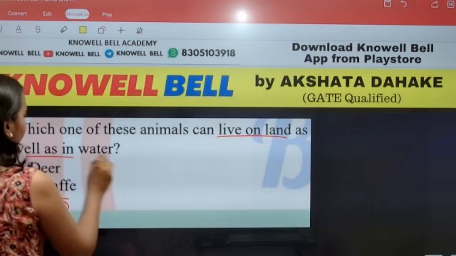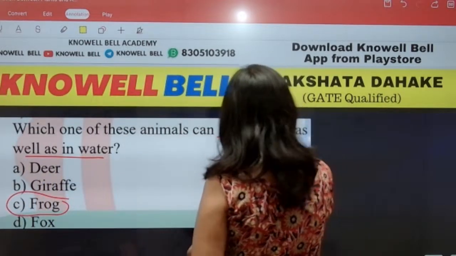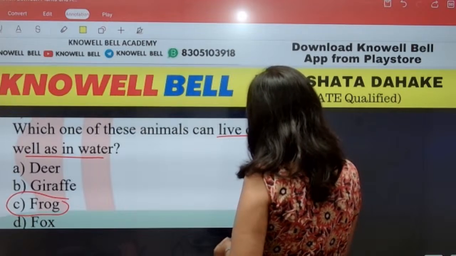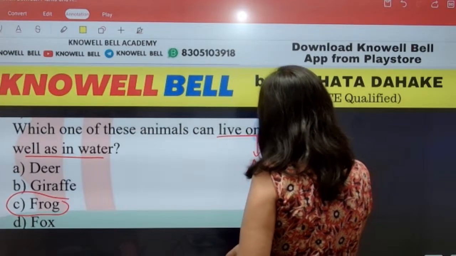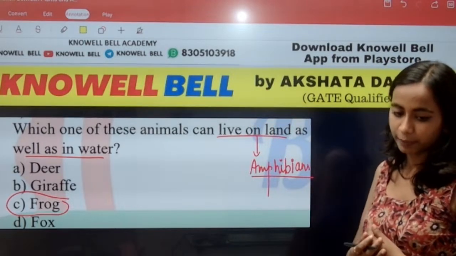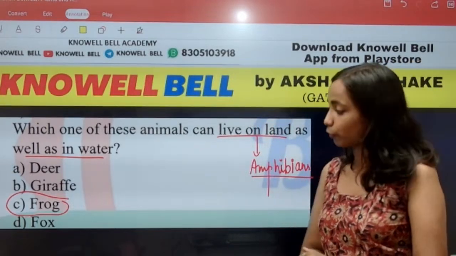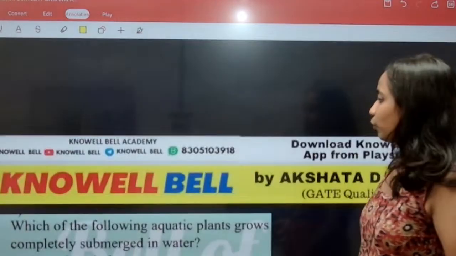as on water. ऐसे organisms that can live on both, which can live on land, which can live on water, what do we call them? We call them amphibians. इनको हम क्या कहते हैं? They are referred to as amphibians, organisms that can live on land and on water as well. So we call that frog is an amphibian. It can live on land as well and it can live in water as well.